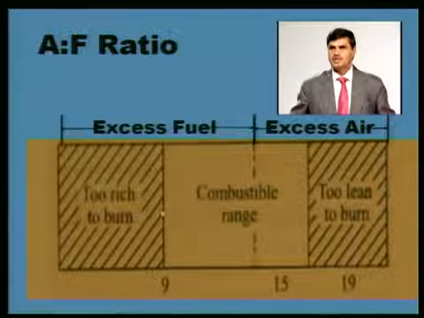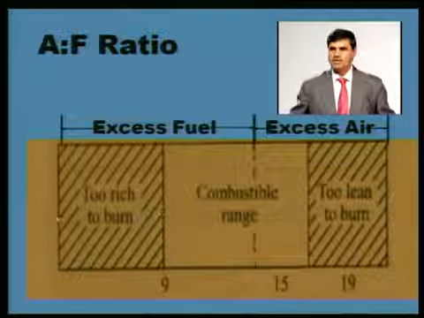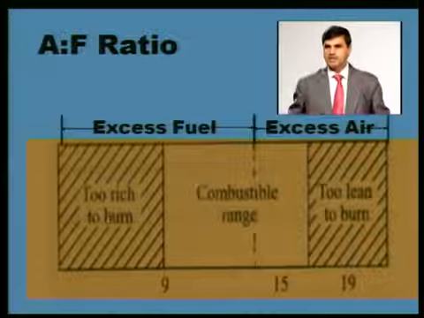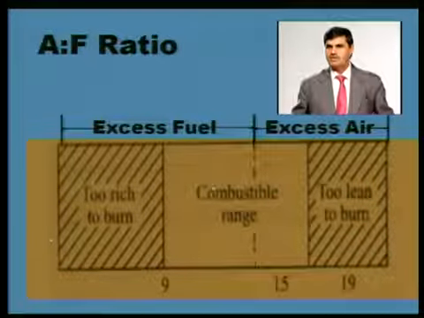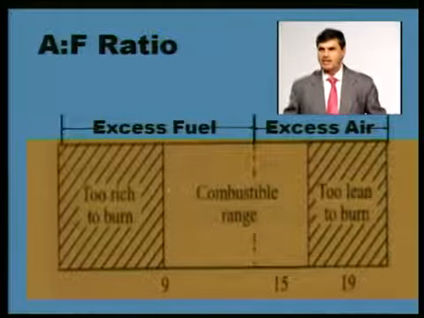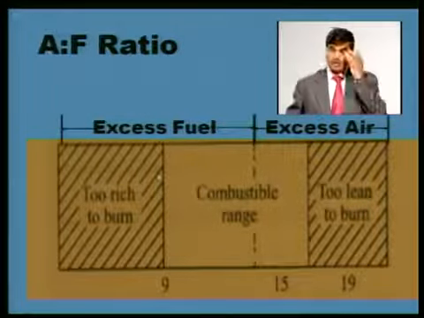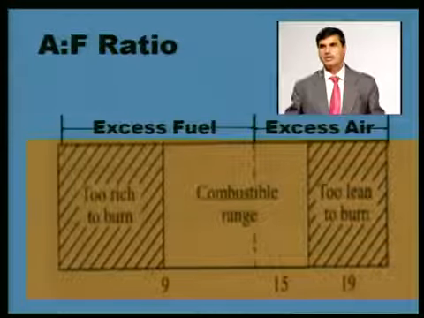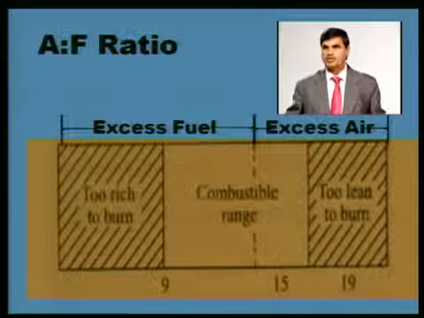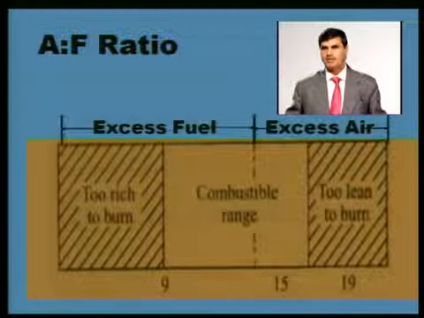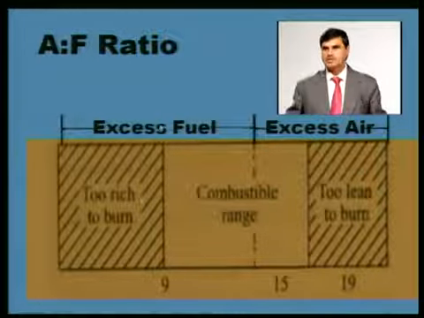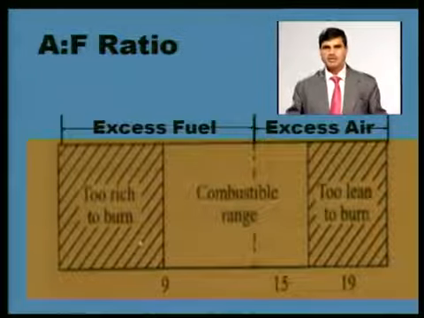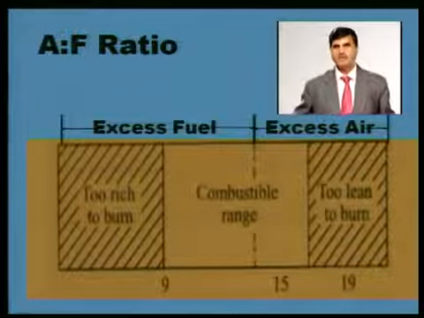The meaning of this is, if the air fuel ratio is less than 9, because availability of oxygen is very low, whatever the source of ignition may be, if it is a spark ignition engine, whatever the intensity of the spark may be, the mixture won't burn and the combustion won't start, because excessive fuel is available and availability of oxygen is very less. So this is the lower flammability limit. 9 to 1 is the lower flammability limit, meaning if the air fuel ratio is less than 9, no combustion will take place inside the cylinder.